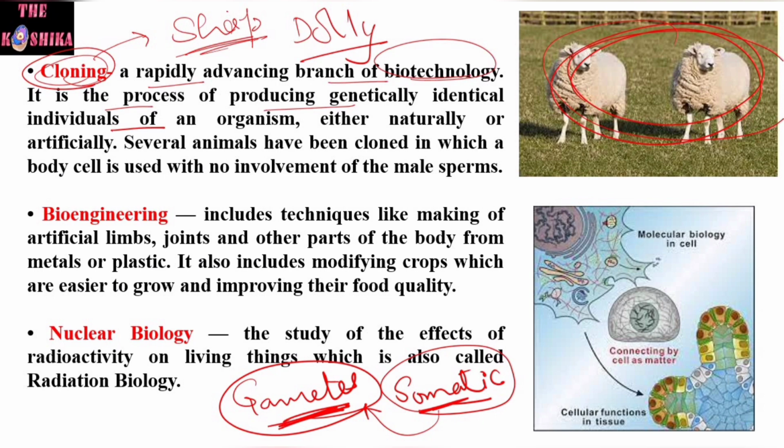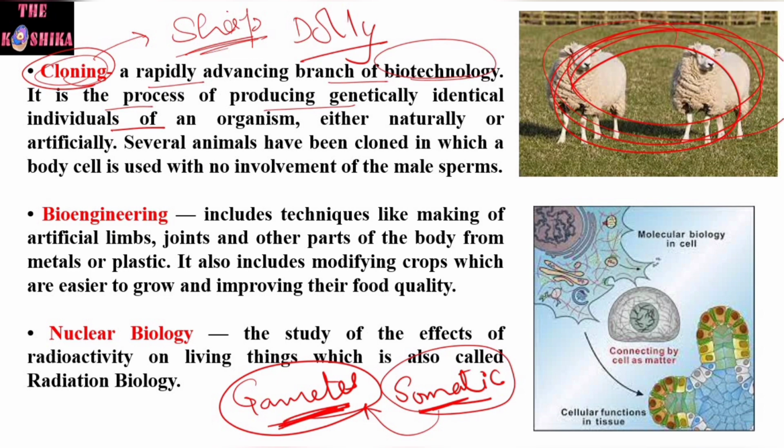So Dolly, you can see here, the Dolly sheep is the first one on the earth which was developed by the use of this cloning technique.